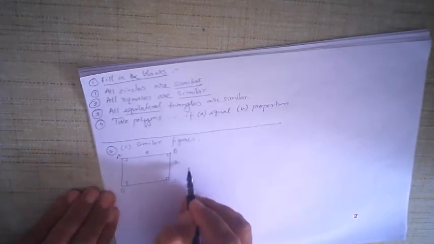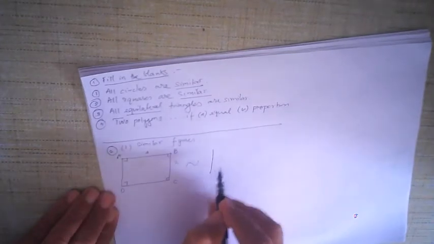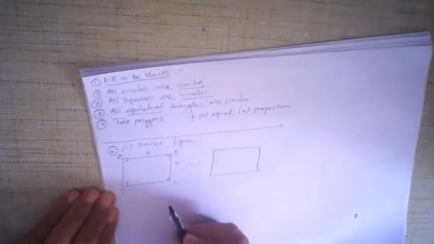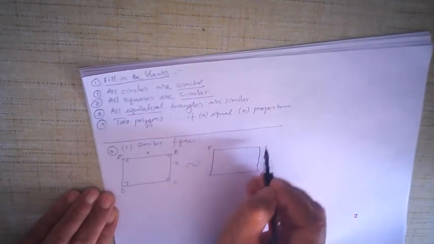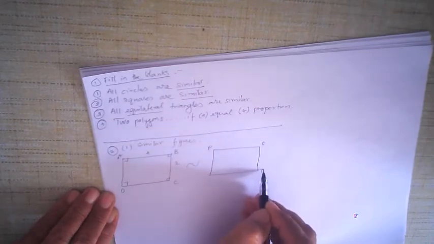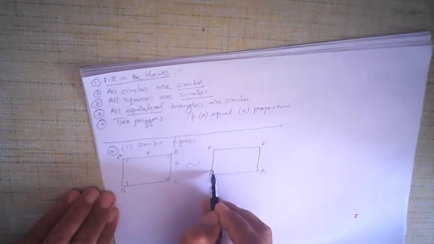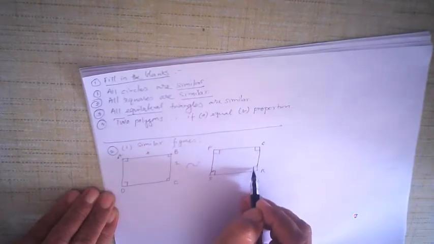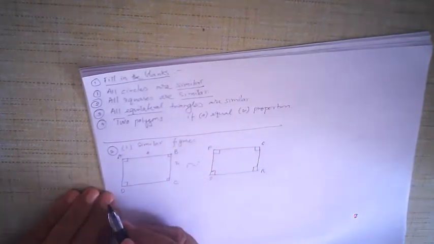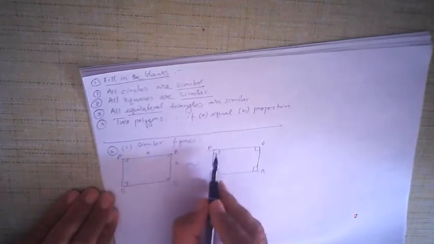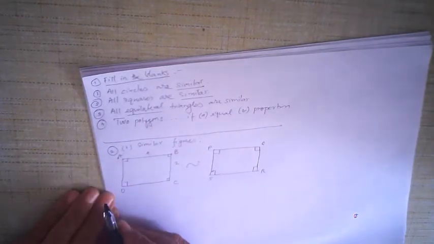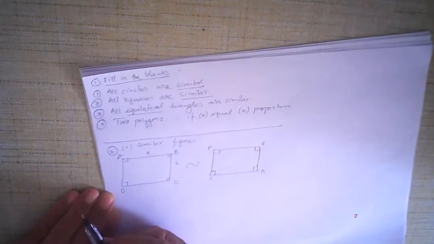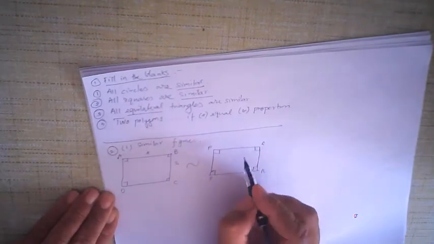All right, this is similar to another rectangle. Take another rectangle, say PQRS. Since it is a rectangle, all four angles are 90 degrees. So the corresponding angles, angle A and P, D and S and so on, are congruent. Now this is 4 and 2.